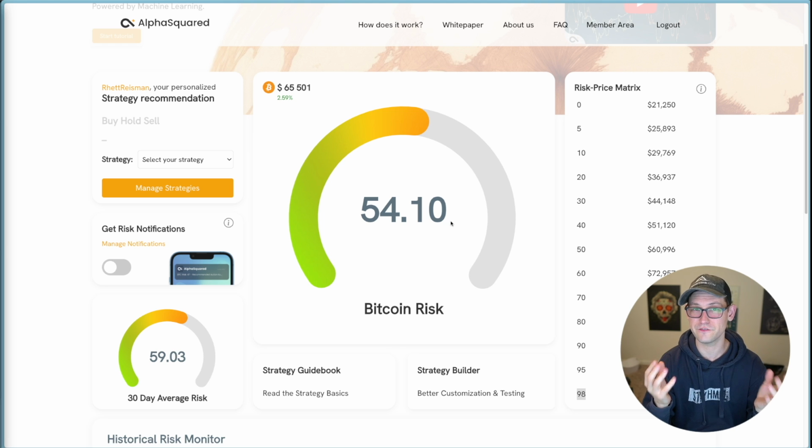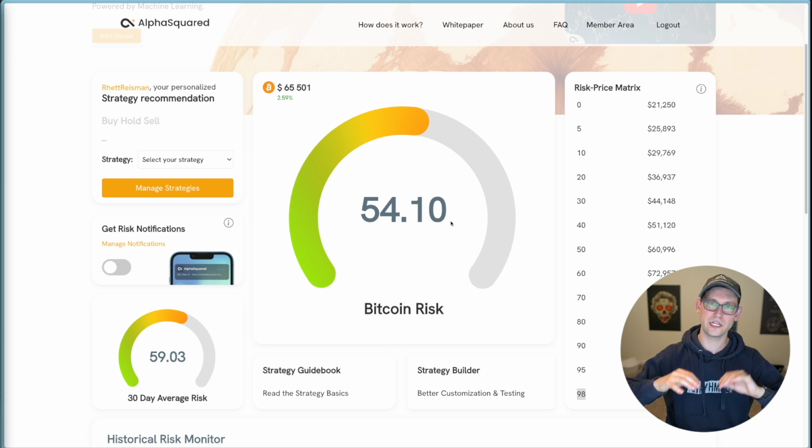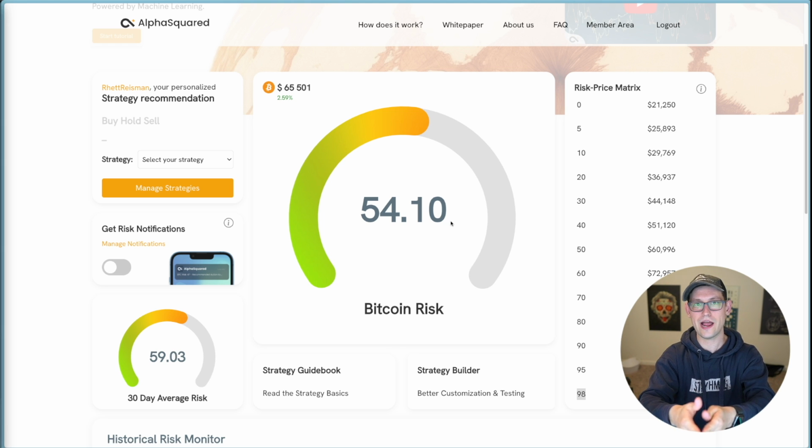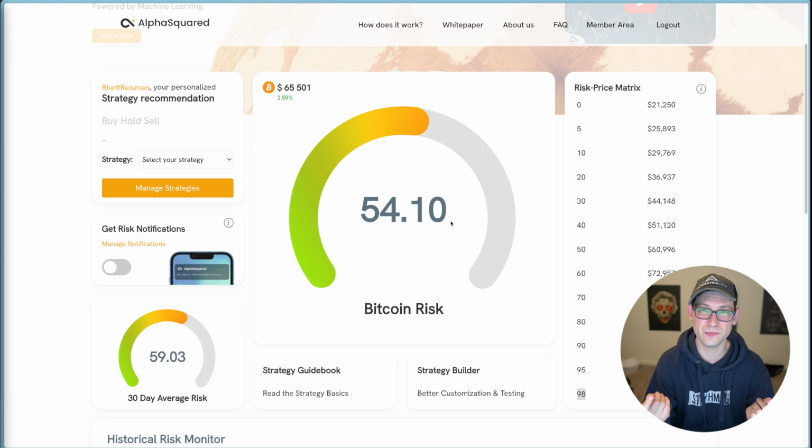whereas stuff like the Fear and Greed Index and the MVRV data, they're set values. If the Bitcoin market starts to not really trade in line with those values anymore, no one can go behind the scenes and update those values to help bring us back on track to what we think is happening overall in the market. They basically don't have the ability to learn any new information like this indicator from AlphaSquared does. But of course, this AlphaSquared approach also carries risks that we'll cover later on.